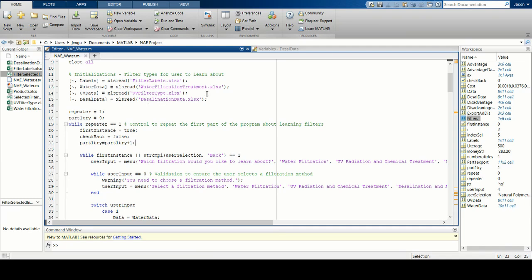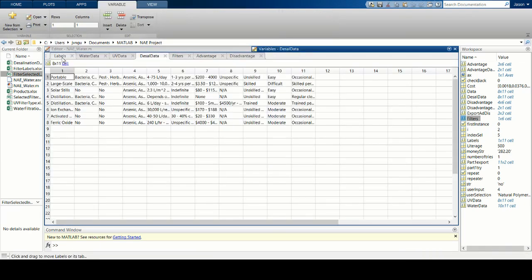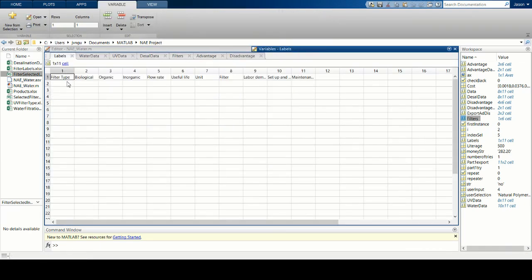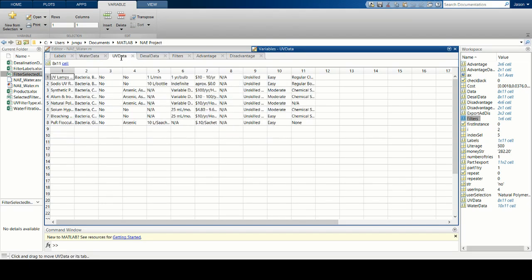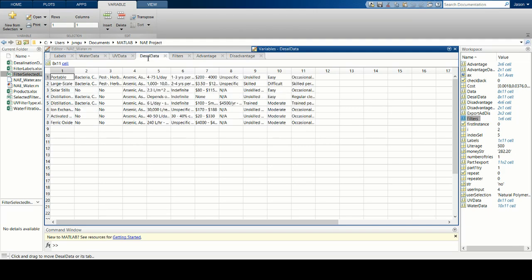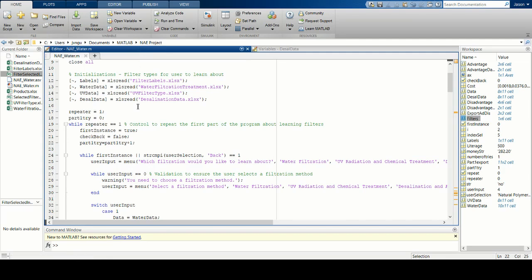These are the following Excel files that we used. The first Excel doc contains the labels for our filter information. It includes filter type, biological, organic, and inorganic contaminants removed, flow rate, useful life, unit, filter, labor demands, setup skill, and maintenance. The next three Excel documents have filters respective to each category of water filtration treatment, UV radiation, and chemical treatment and desalination and arsenic removal. This information was found from the Meridian Institute.